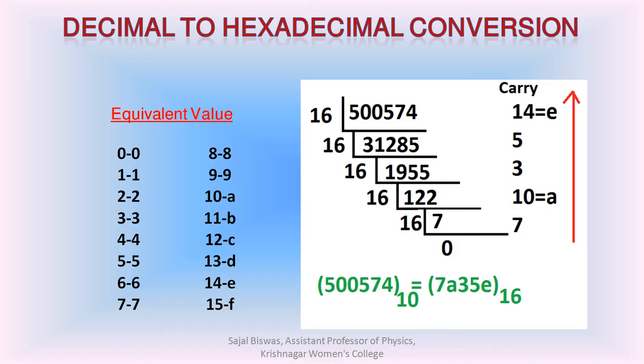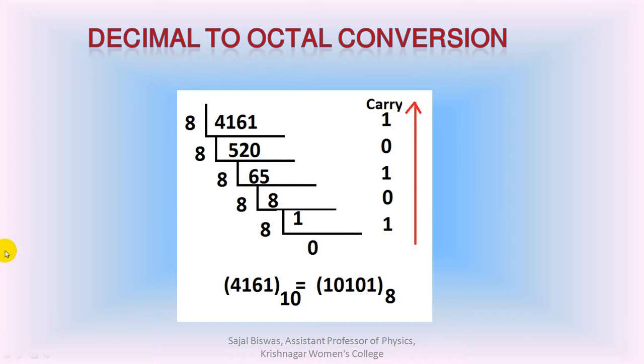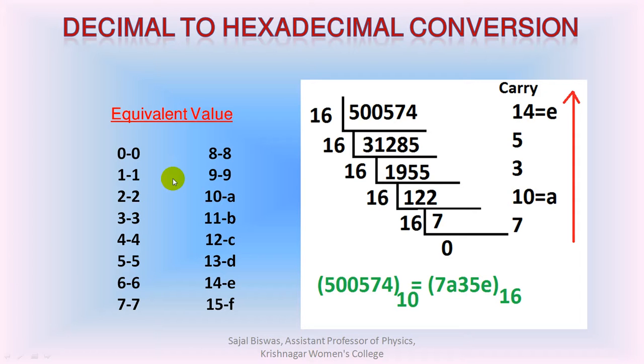For the conversion of any decimal number to its hexadecimal equivalent, we have to follow the process. Here the hexadecimal equivalent of the numbers has been written. The hexadecimal equivalents up to the digit 9 are the same, but the hexadecimal equivalents of the numbers 10, 11, 12, 13, 14 and 15 are A, B, C, D, E and F respectively.